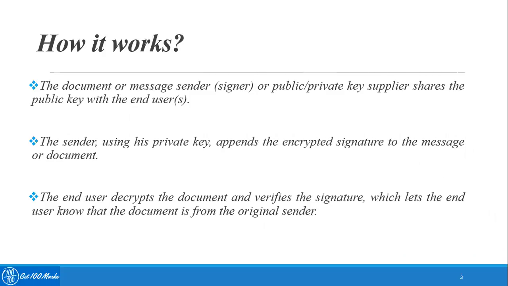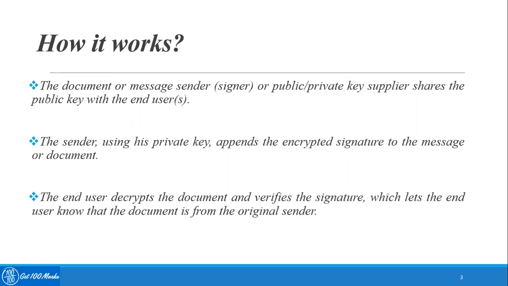The document or message sender, or a public or private key supplier, shares the public key with the end user. Since digital signature uses asymmetric cryptography, a sender creates two different keys, a public key and a private key.